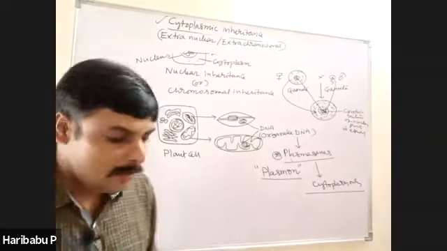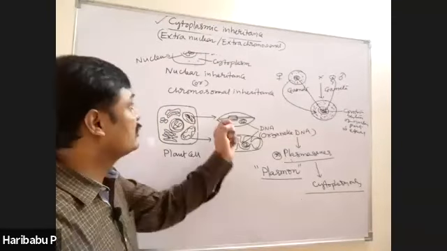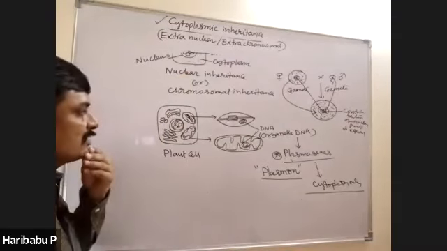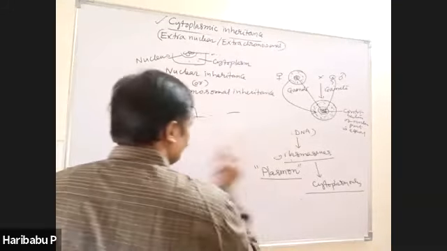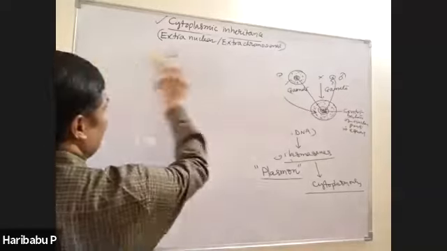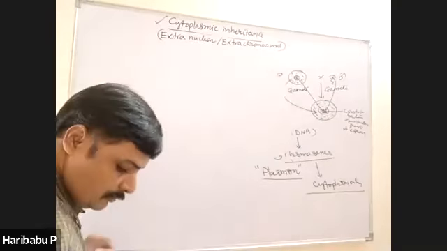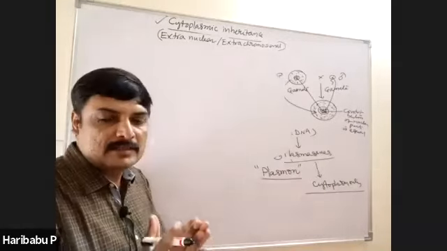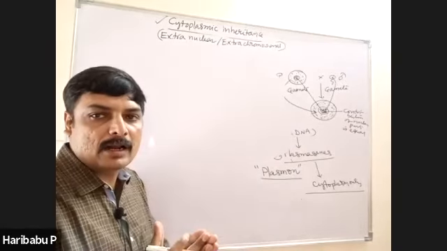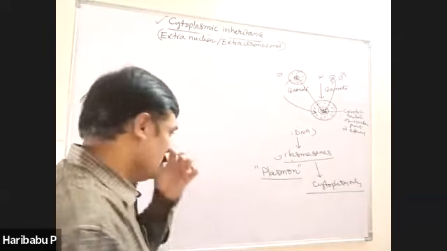And now, this cytoplasmic inheritance is divided into two types. Cytoplasmic inheritance is of two types. One is maternal inheritance. The second one is organelle inheritance.